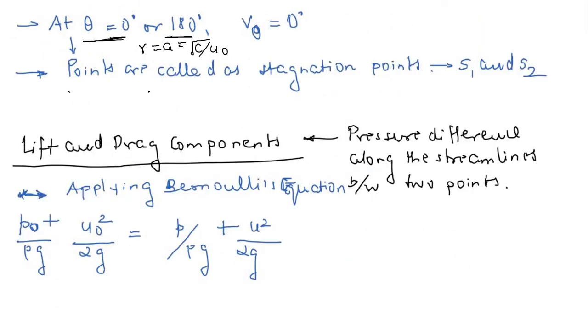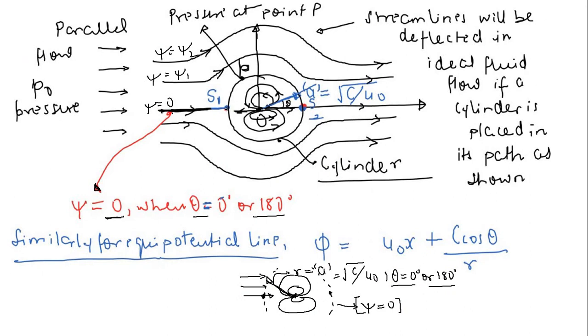Very important thing I am going to mention here. These points are generally called stagnation points, that is S1 and S2. So these 2 points are called stagnation points. That means these 2 points, theta equal to 0 or 180 degree, and r is equal to a. So this distance is r is equal to a. At these 2 points, there is no tangential velocity, no radial velocity. The entire velocity component is going to be 0.